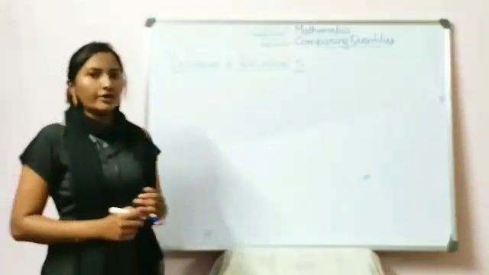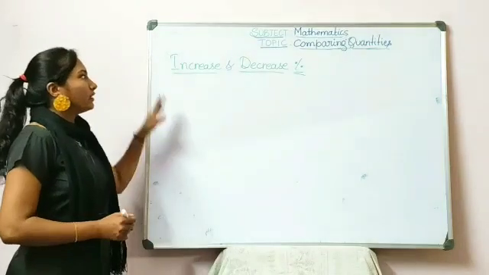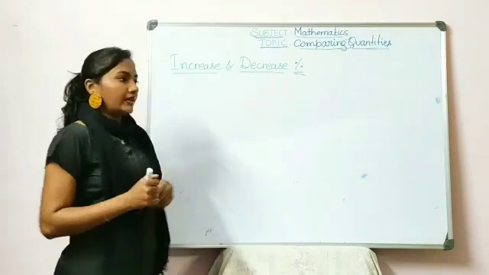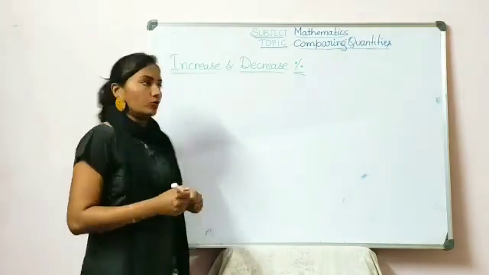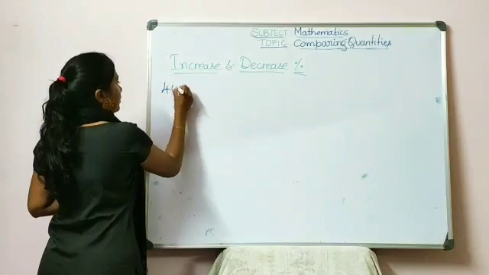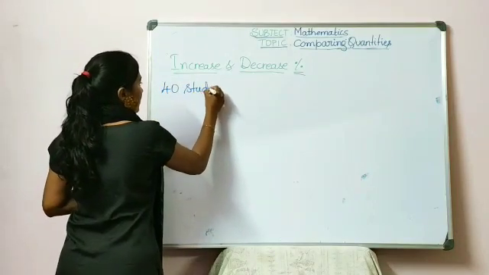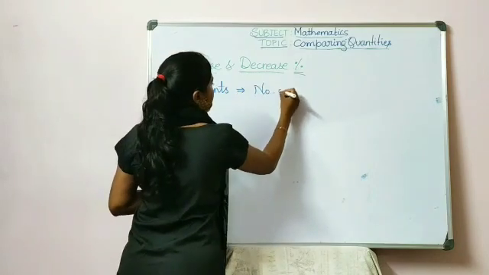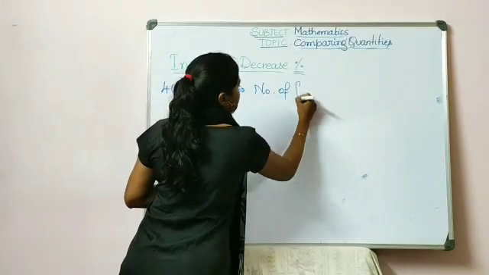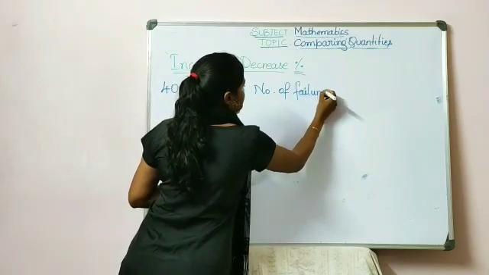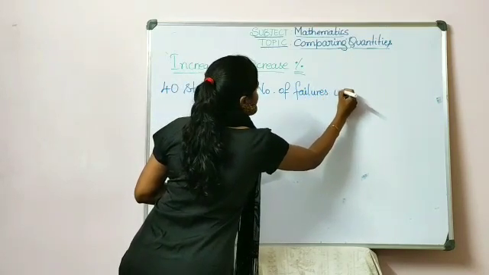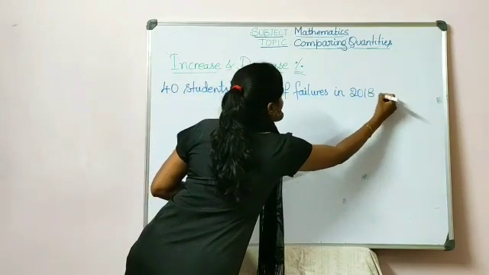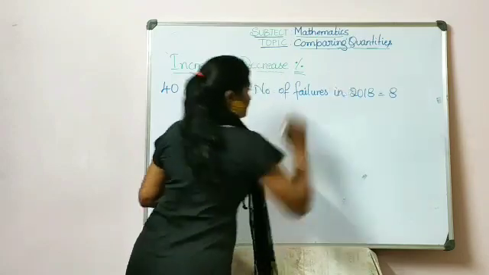Now let us know how to find out the decrease percent. It is similar to increase percent. The amount of decrease should be found out. Let us take an example. Suppose in your classroom, among 40 students, the number of failures in 2018 would be 8.